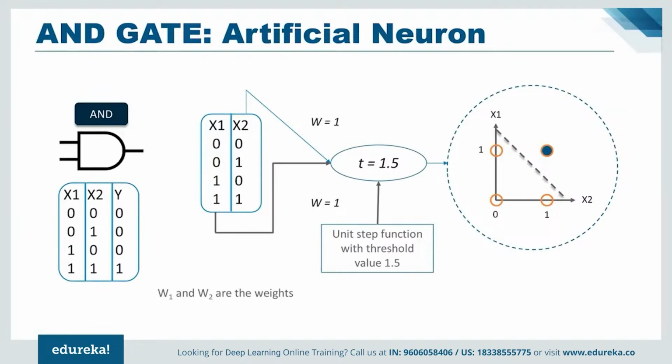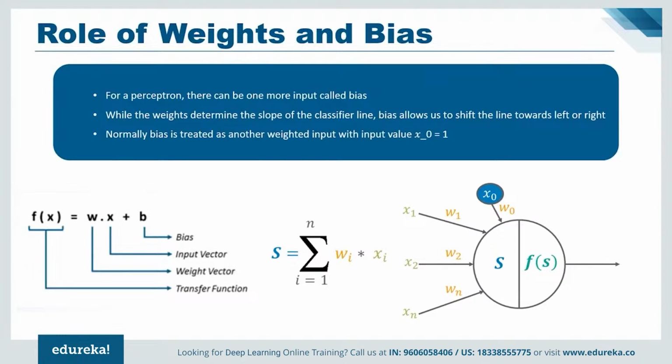So till now you understood that a linear perceptron can be used to classify the input dataset into two classes. But how does it actually classify the data? Mathematically, one can represent a perceptron as a function of weights, inputs, and bias. Each input received by the perceptron is weighed based on the amount of its contribution to obtaining the final output. The bias allows us to shift the decision line so that it can best separate the inputs into two classes. Now, enough of this theory, let us look into the perceptron learning algorithm example, where I will implement the AND gate using a perceptron from scratch.